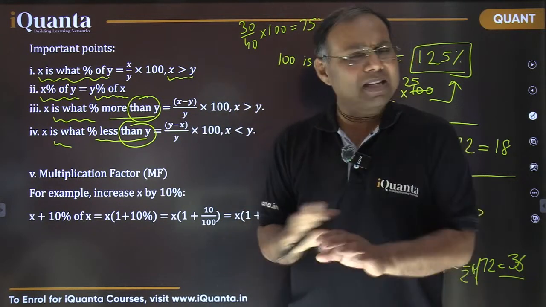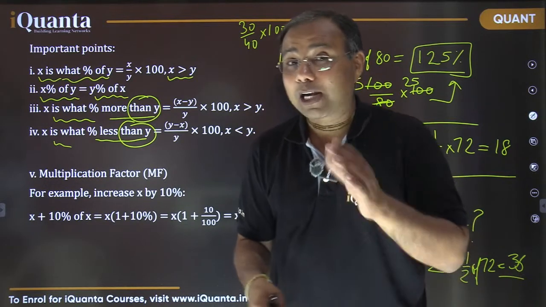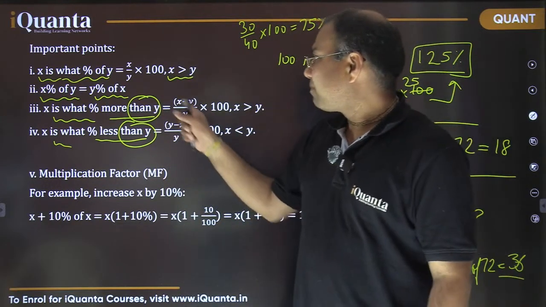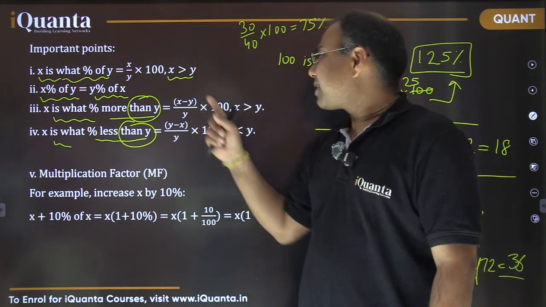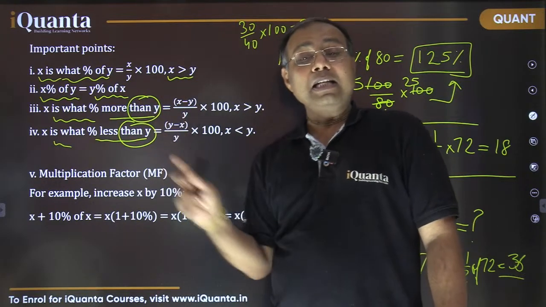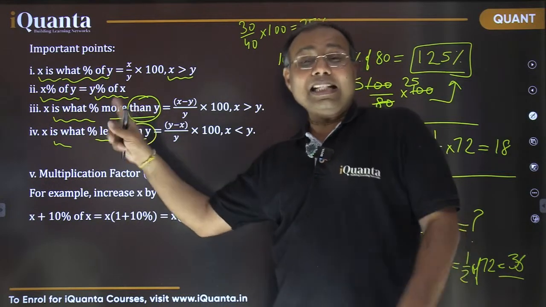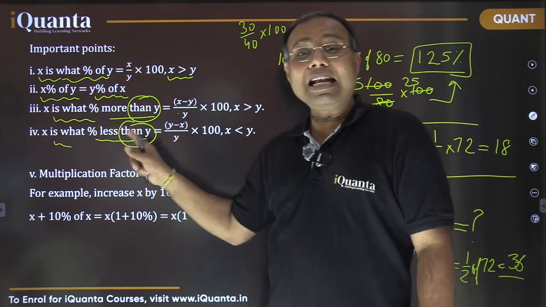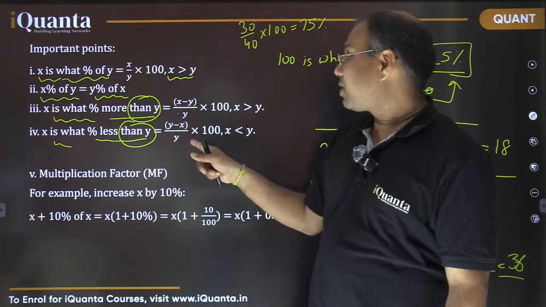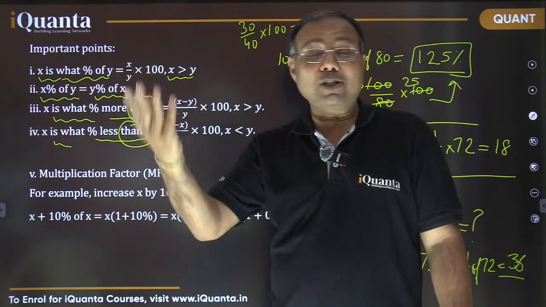So that is a very basic and very important rule. But again, people very easily commit mistakes here. So let me give you an example for this. Fine. I hope this formula is very clear. What is the formula? In the numerator, we will have the difference, and in the denominator, we will have the term which comes after than, the one we are comparing with. So x is what percent more than y, x is what percent less than y. The term we compare with will come in the denominator, into 100. That will give us the percentage change, the percentage increase or percentage decrease.